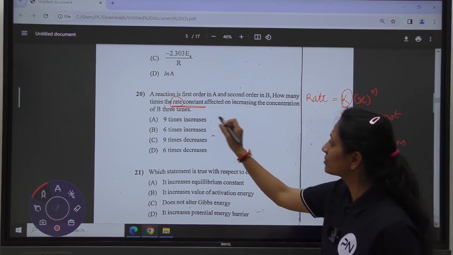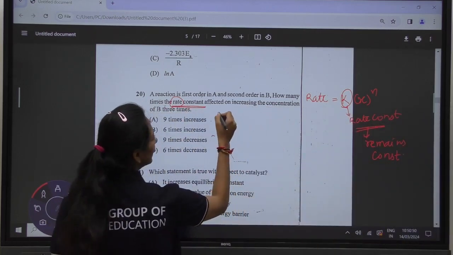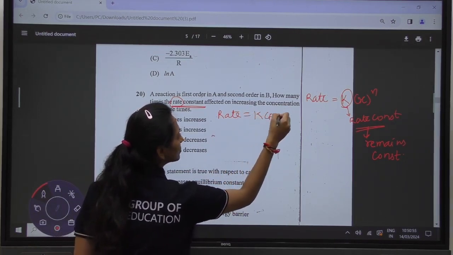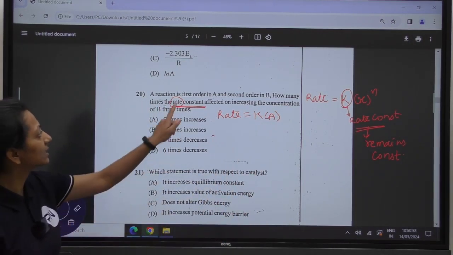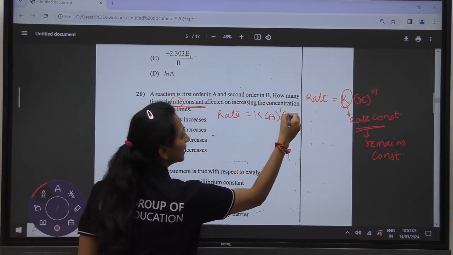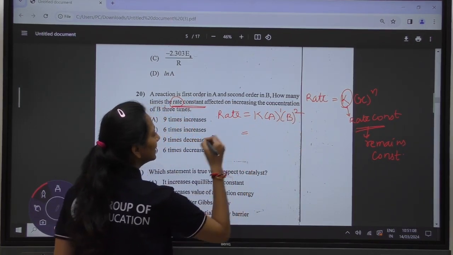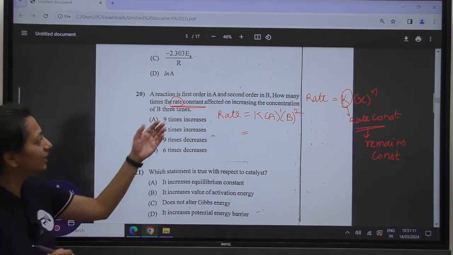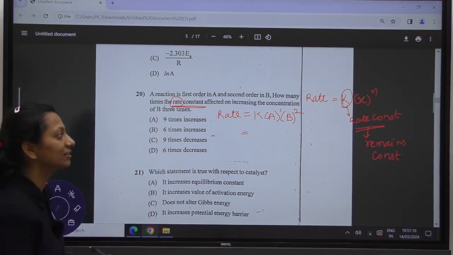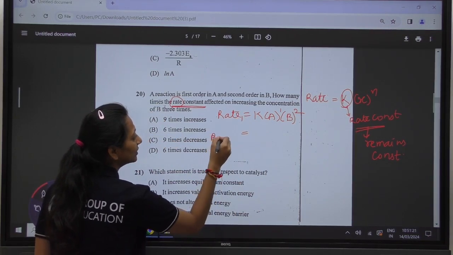But as they are asking, they might be asking regarding the rate of the reaction. So for the rate of the reaction, we will have rate is equal to k A raised to power, what is the order of A? It is given first order, so we will keep it as 1. Whereas for B, it has been given second order. So, according to the given information, if we increase the concentration of B 3 times, we will get the second rate of the reaction.